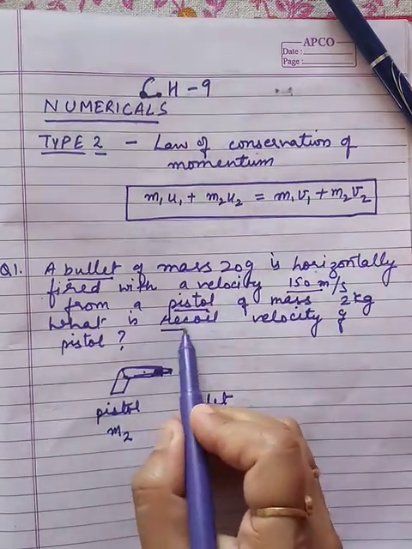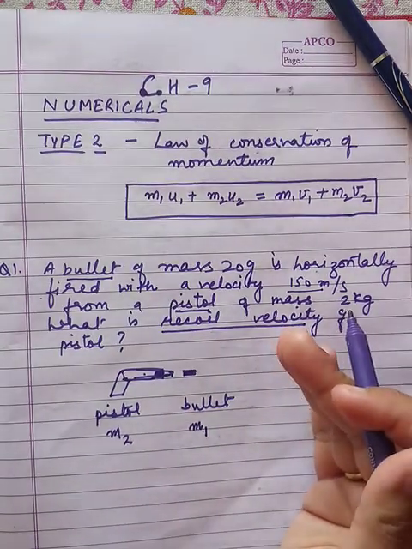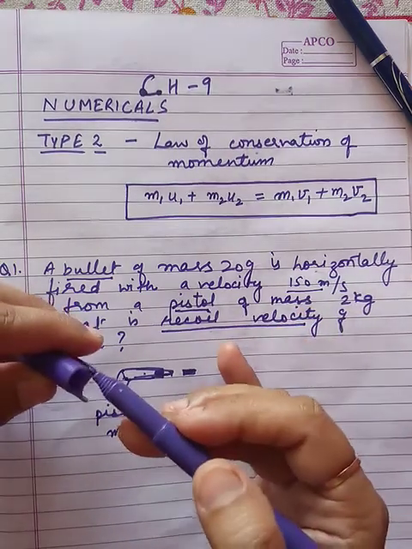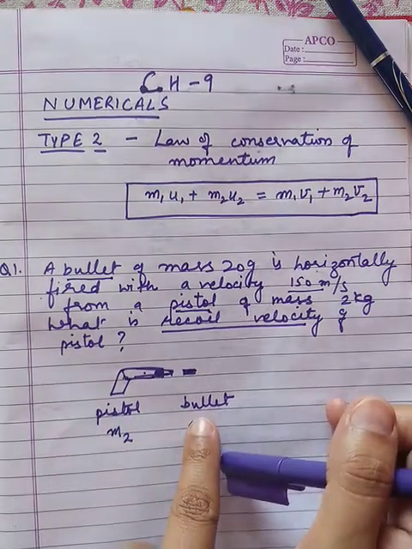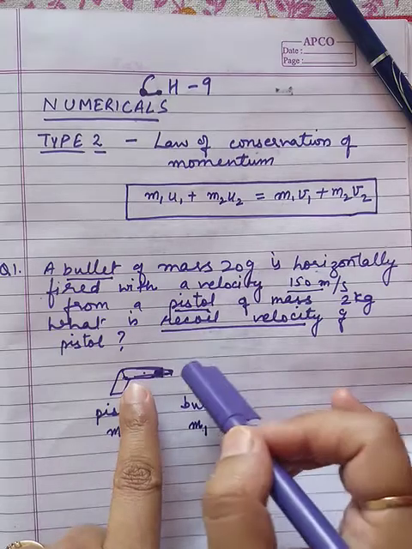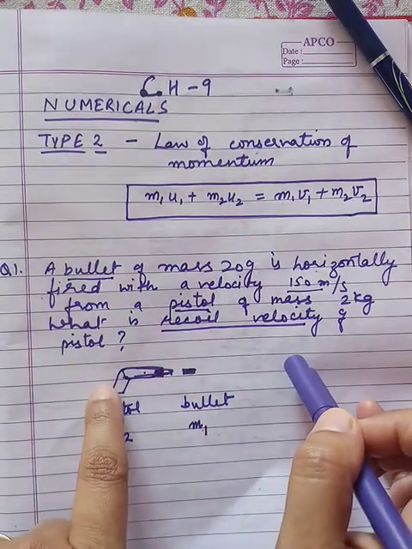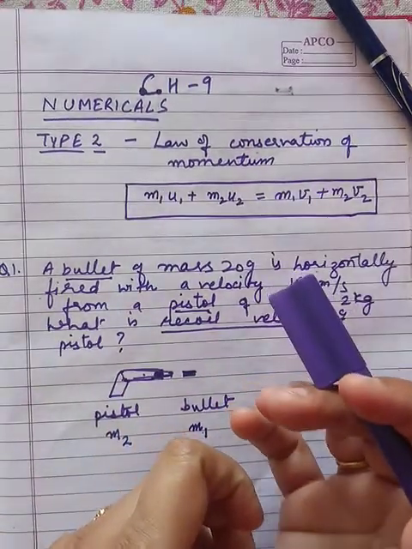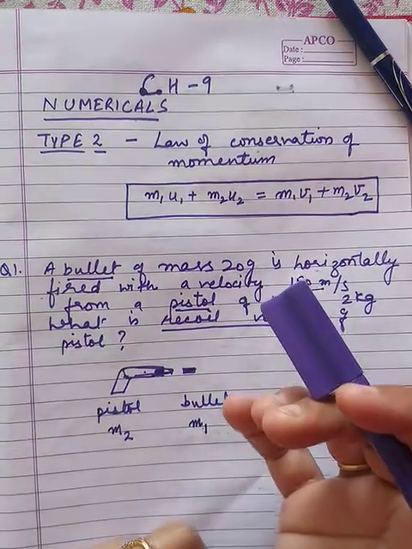Now what is the recoil velocity? Recoil velocity is the velocity after the firing. Whenever we are considering a pistol and a bullet, or a gun and a bullet, then after firing in the horizontal direction, the gun will move backward a little bit. That we all know. A little bit of jerk is experienced by the person who is holding that gun.